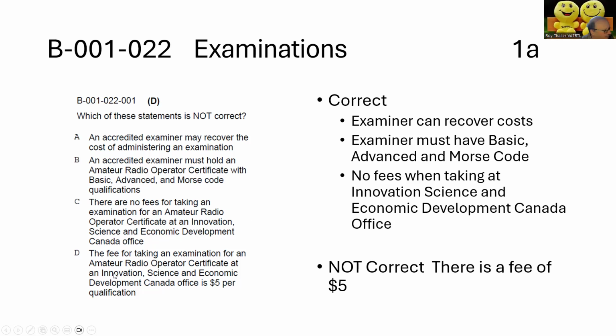And this is incorrect. The fee for taking an examination for an amateur radio certificate at the ISED office is $5 per qualification. That's not correct.